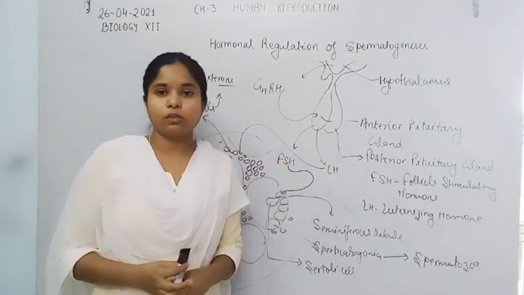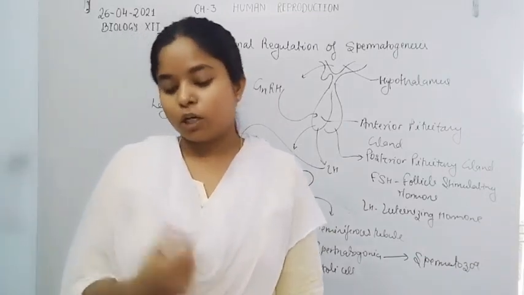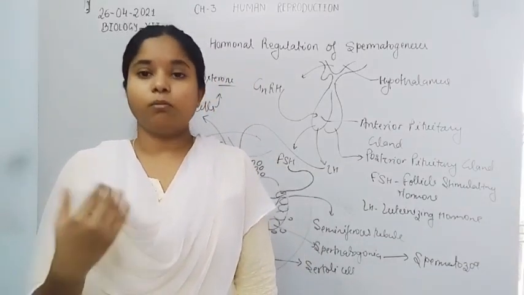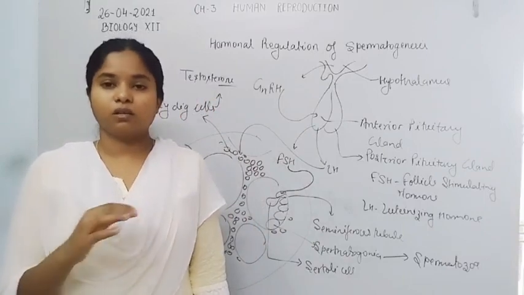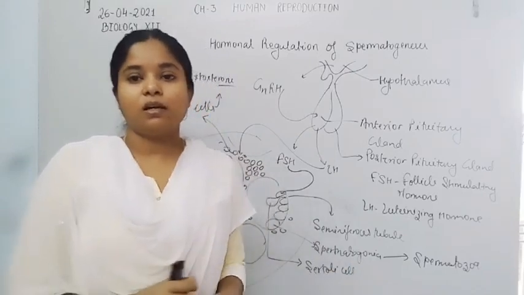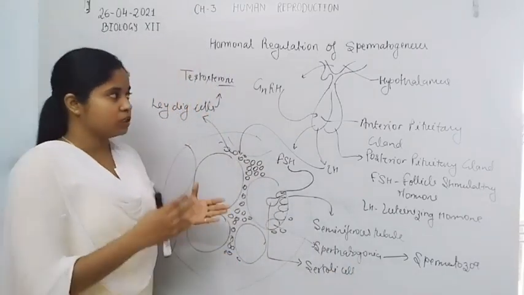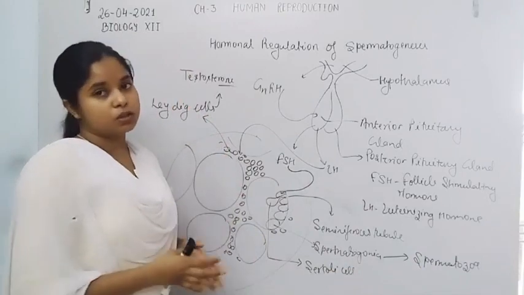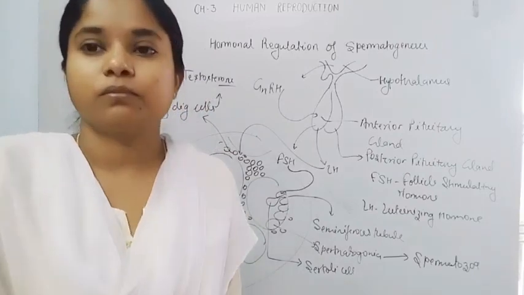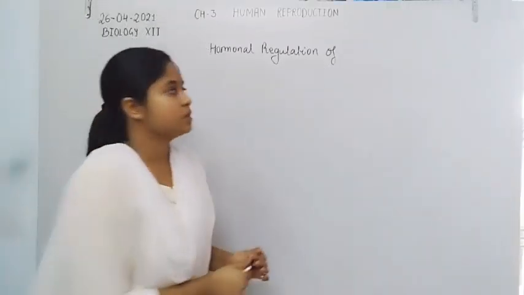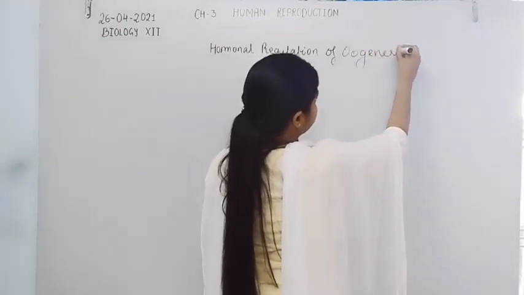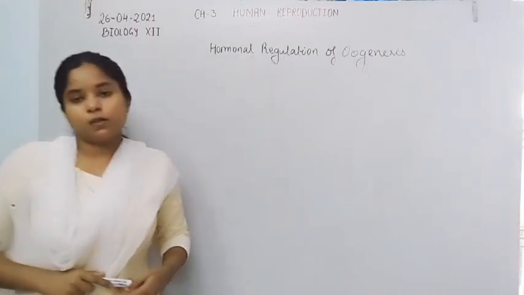Now let us discuss the hormonal regulation of the oogenesis process, that is the formation of ovum inside the ovary. So how does the whole process take place in the ovary during oogenesis? Like the spermatogenesis process, the oogenesis process is also regulated by hormones during puberty. Now the second is oogenesis, hormonal regulation of oogenesis. How does the oogenesis process take place?